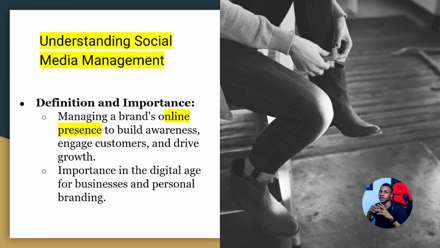Number two is social media. Is that okay? There are two things that are dominating at the moment. Number one is artificial intelligence. Number two is social media.